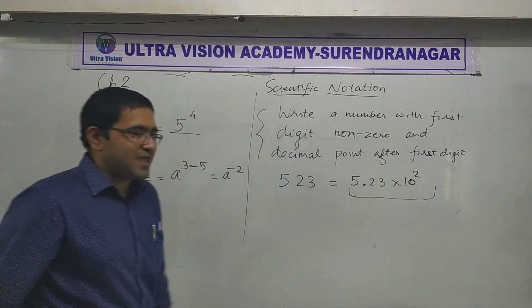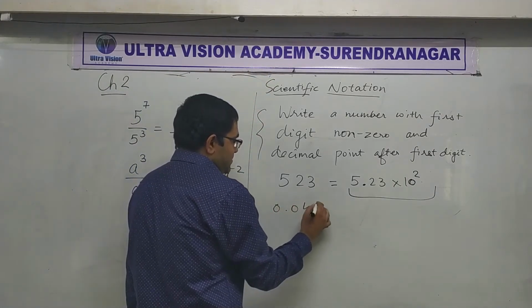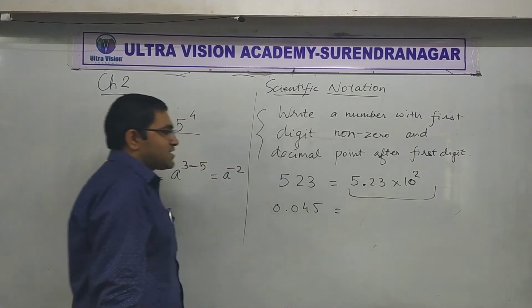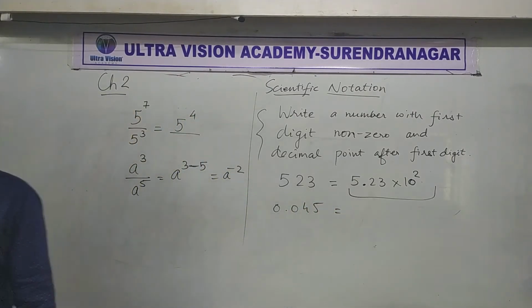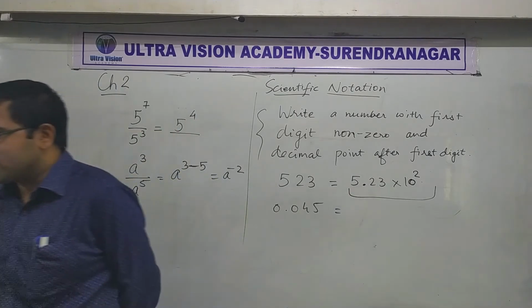Okay, next one. Can you convert this to scientific notation? I want the answer from everyone. Hurry up.